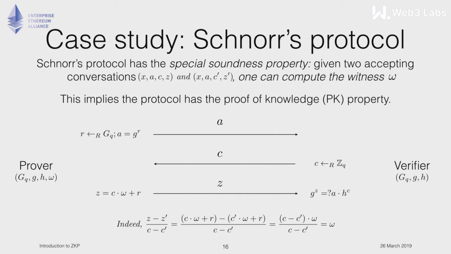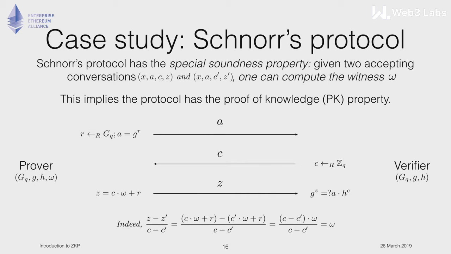Given two accepting conversations between the prover and the verifier, such that the statement X is the same in both conversations, and also the initial value that the prover sends is the same in both conversations, but from there on there are two different challenges that the verifier sends, then one can compute the witness W. This is again very easy to see, because, assuming you have two such accepting conversations, according to this computation here, one can compute W.